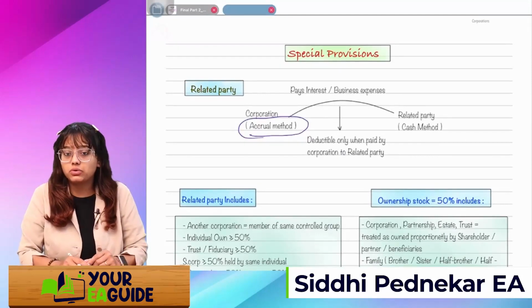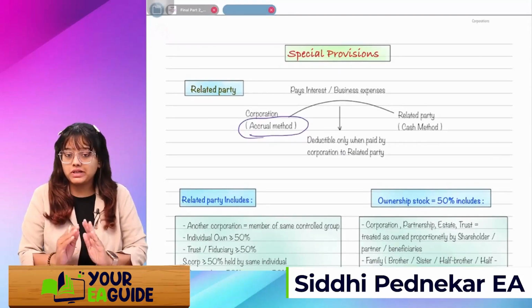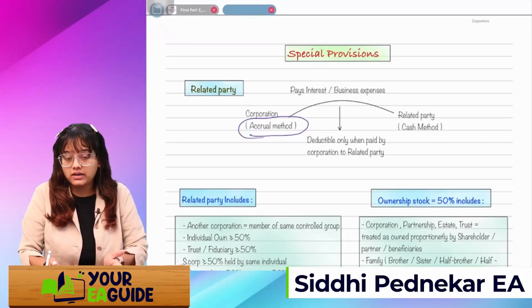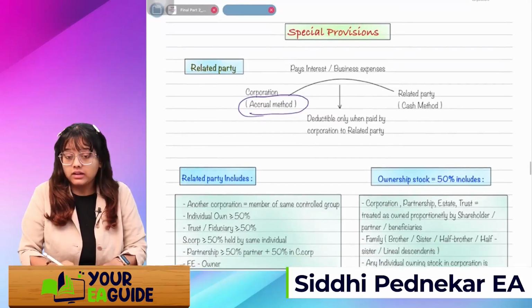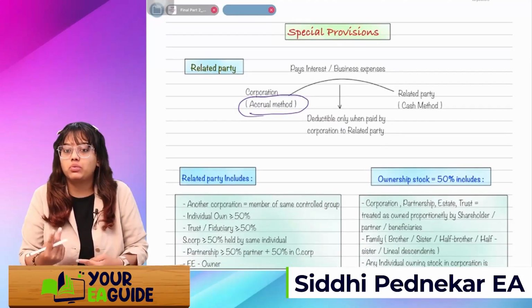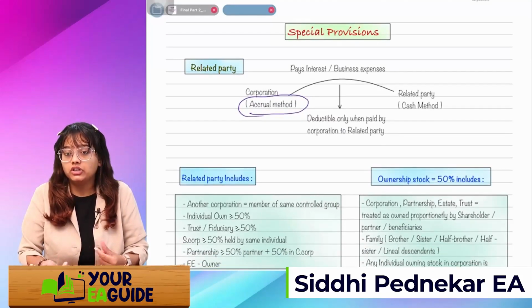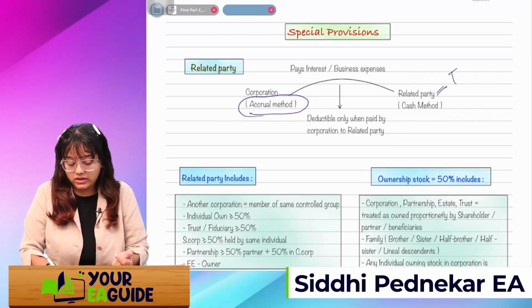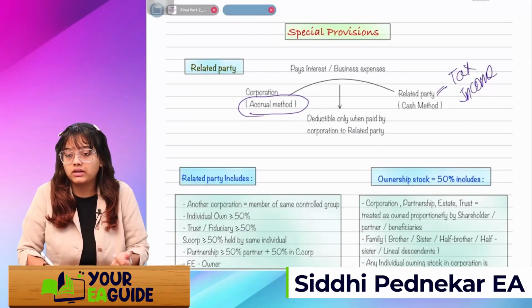For example, it is accrued in December, the corporation will take the deduction, right? But the corporation is going to pay that interest and business expense in January, so the related party will not tax that income in that year, but in the next year.